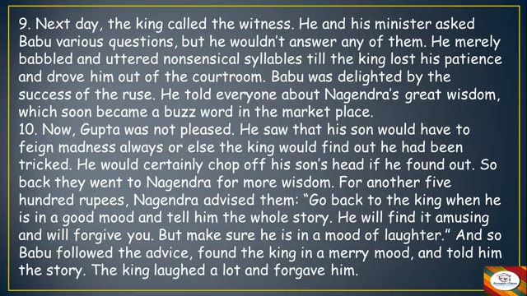Now Gupta was not pleased. He saw that his son would have to feign madness always, or else the king would find out he had been tricked. Now the father was not happy with this because he thought, now my boy will have to be like a mad person each and every time. Or else if the king comes to know that he was acting, or he was tricking me on that day, he will again become angry and chop off his head.